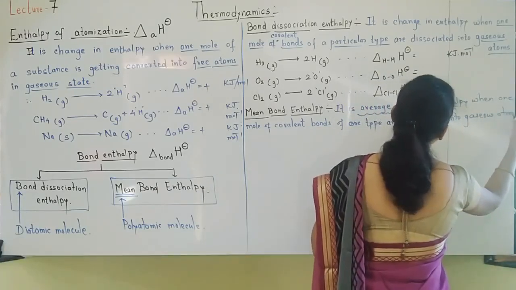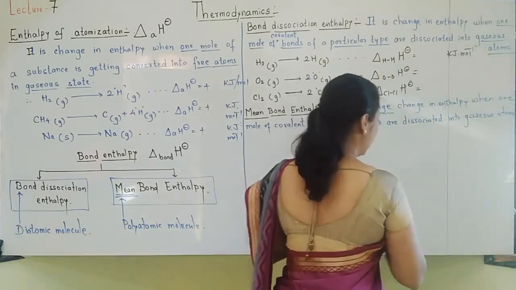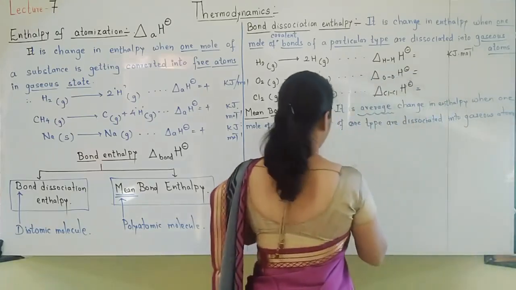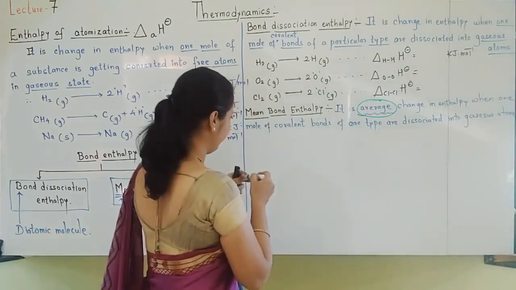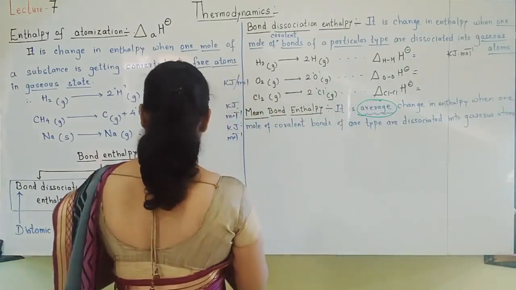Okay, here the only thing that is different, students, highlight that: average. It is average, and average is calculated when it is a polyatomic molecule.